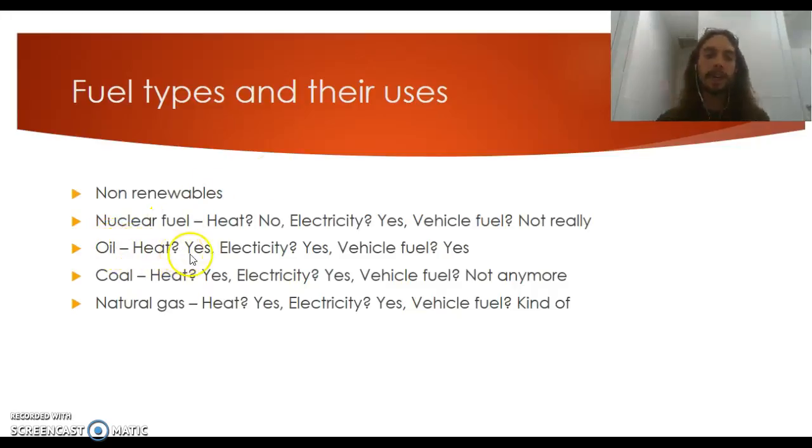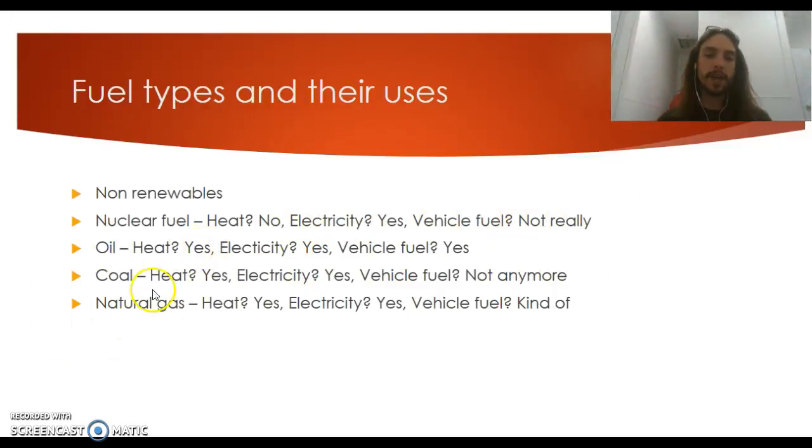Oil, does it provide heat? Yes. Does it provide electricity? Yes. Vehicle fuel? Heck yes, it does. What about coal? Heat? Yes. Electricity? Yes. Vehicle fuel? Not anymore. When we get vehicle fuel from coal, you're thinking of like steamboat engines and big trains, like just shoveling coal into the engine there.